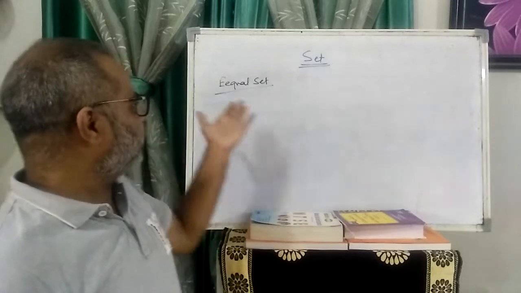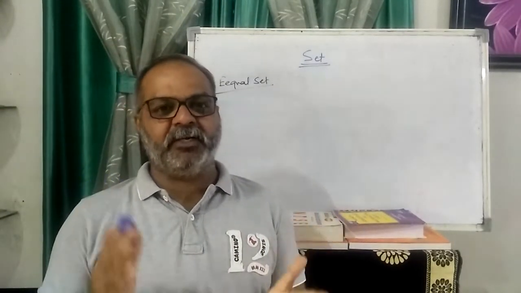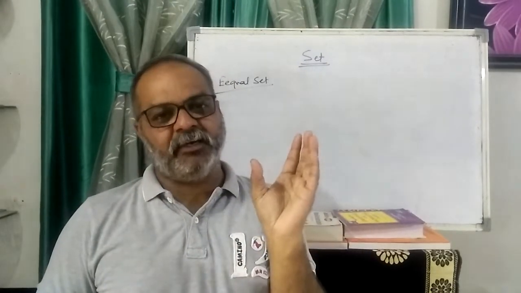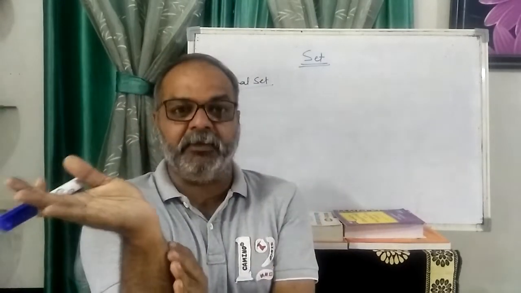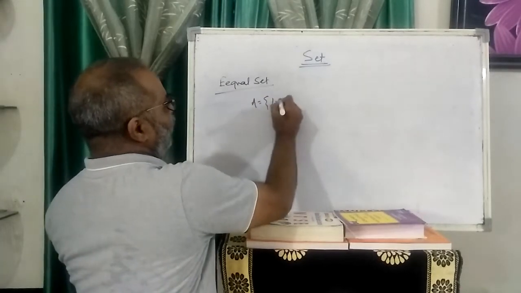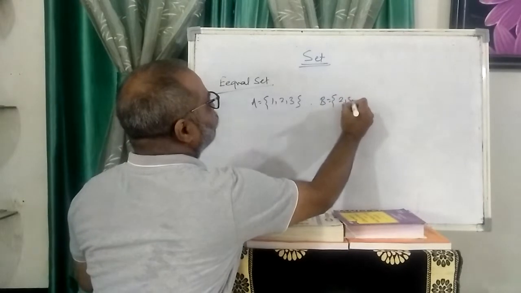Another concept is the equal set. Equal set means the equal elements are present in the sets. Suppose 3 elements are present, for example, 1, 2, 3, and those 3 elements are present in set B. I write here: suppose set A contains 1, 2, 3, and set B elements are 2, 3, 1.